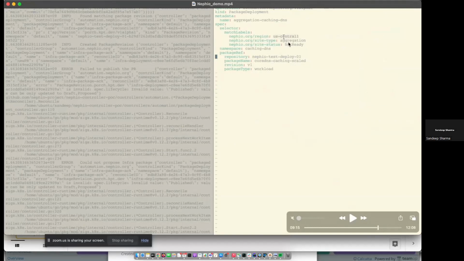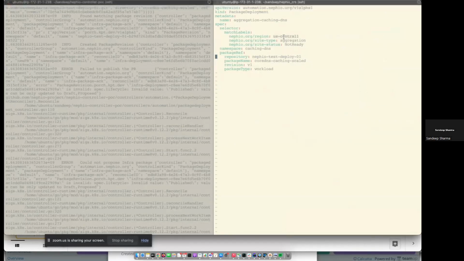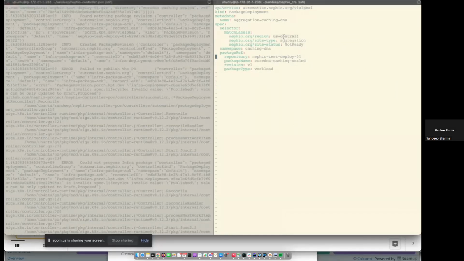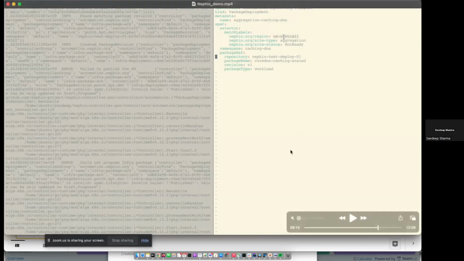This is the same property which the cluster that we created has. The infra package that we had contained the cluster CR, the cluster object, as part of the package itself, and that is applied already on this cluster, but it is in not ready state now. But the deployment controller will resolve this placement intent to our cluster because these properties match.